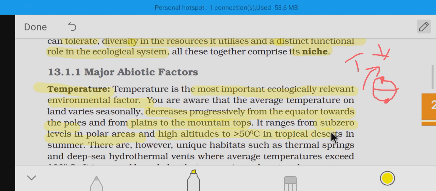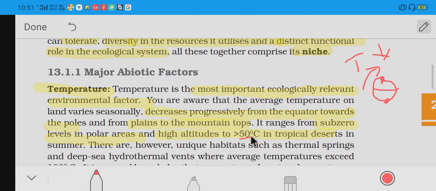So it may also be sub-zero, or negative, in the polar areas and at higher altitudes. In the tropical deserts we see temperatures greater than 50 degrees Celsius. So this is the variation of temperature seen in the tropical deserts and the polar areas. This number and the sub-zero level we have to remember.